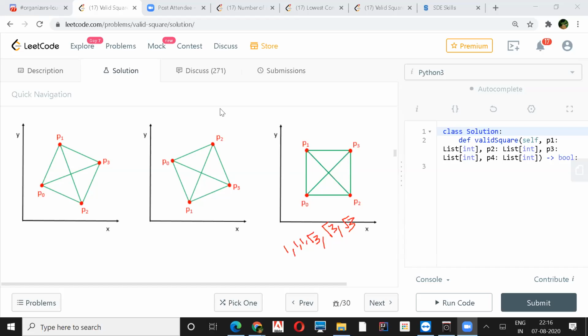So if the count of one of them is 4 and the other is 2, then it would be fine. Or else, the way Shashank was saying, you have to calculate the diagonals. The diagonal and side have a constant factor, right? Both of them are related to each other. So if we have that constant factor, root 2, then that also should be fine, if you are able to compare that.